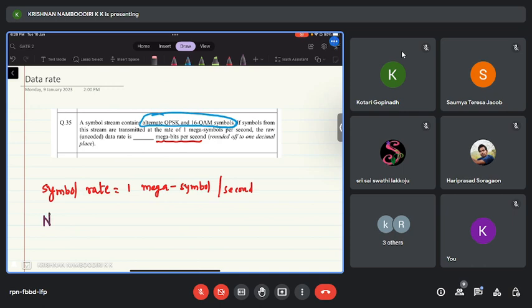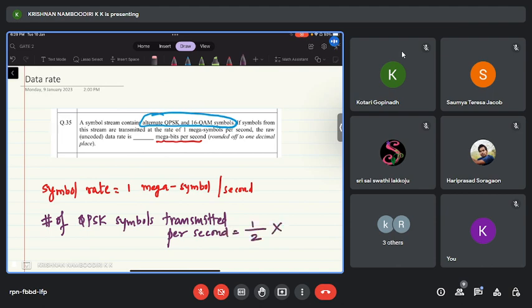Number of QPSK symbols transmitted per second is equal to half into 10 power 6, or half mega symbols. Correct? So I'll write half into 10 power 6. 10 power 6 means mega.